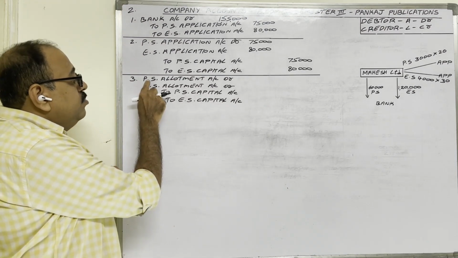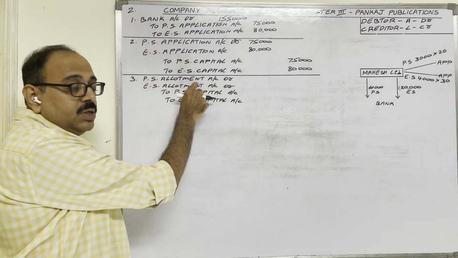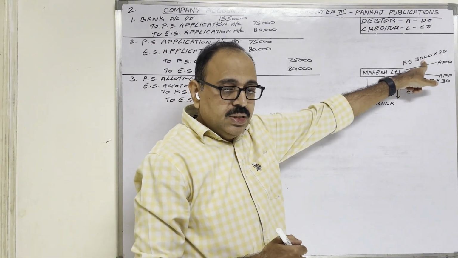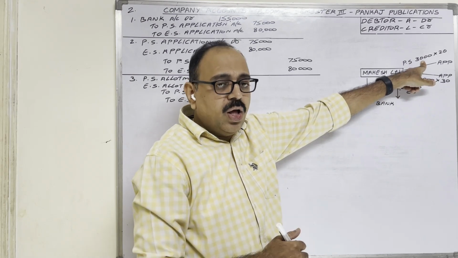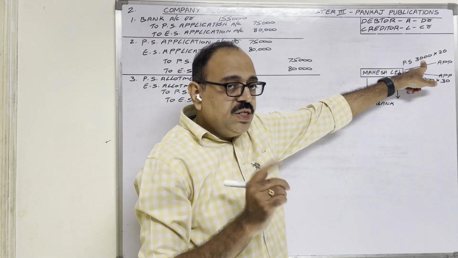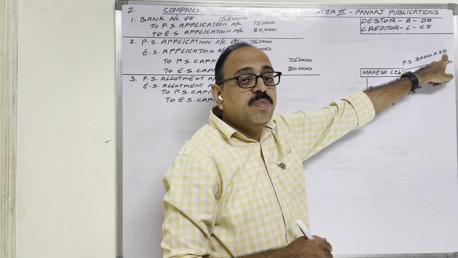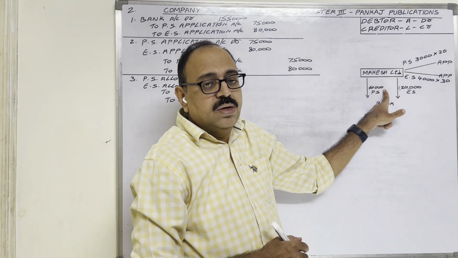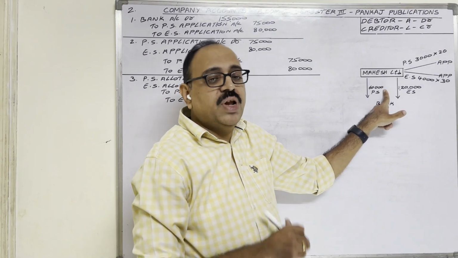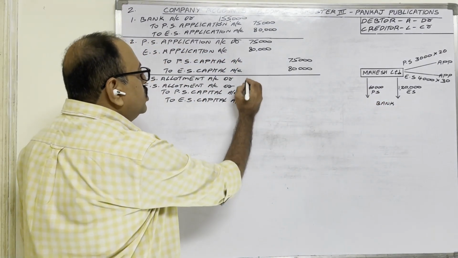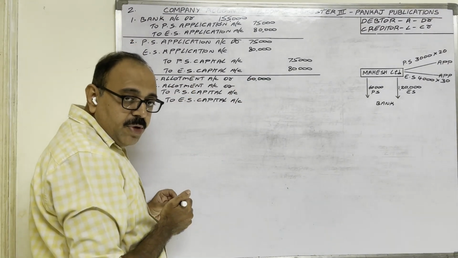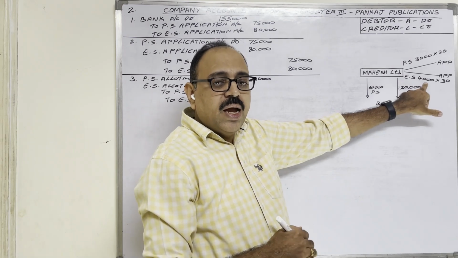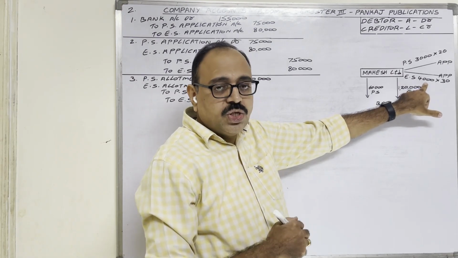Amounts. Preference share allotment money, how much? The public applied for 3,000 preference shares and the company allotted all those shares to them. On one share, allotment money is 20 rupees. 3,000 into 20 rupees, 60,000 is the allotment money on preference shares. Equity share allotment money: the public applied for 4,000 equity shares and the company allotted 4,000 shares to them.